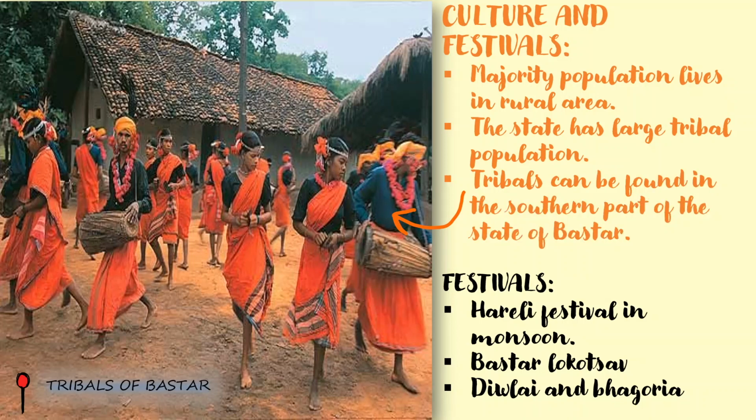Bastar is also a very famous place where these tribals are found. And this is the tribals of Bastar. The picture which you are seeing is of the tribals of Bastar.